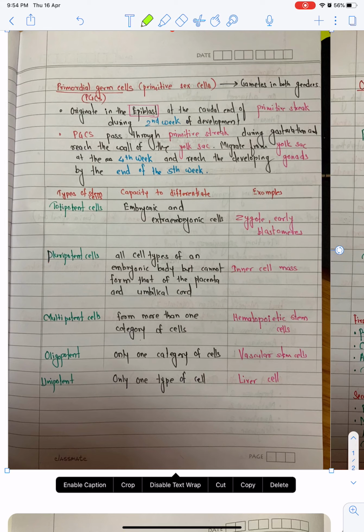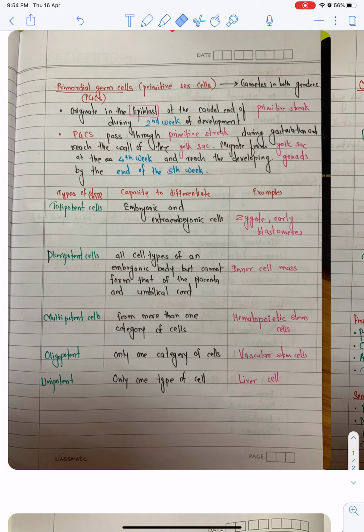Primordial germ cells originate in the epiblast at the caudal end of the primitive streak during the second week of development. They pass through the primitive streak during gastrulation and reach the wall of the yolk sac. Then they migrate from the yolk sac in the fourth week and reach the developing gonads by the end of the fifth week.